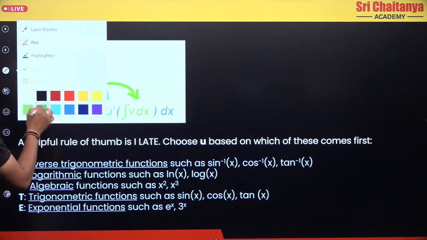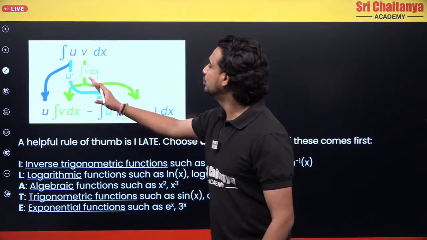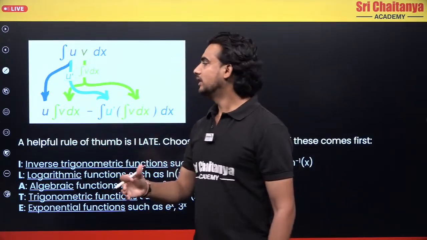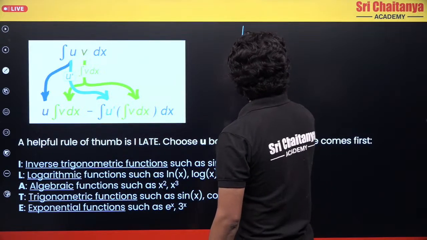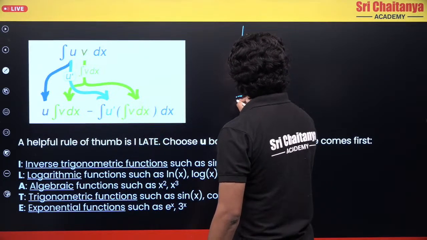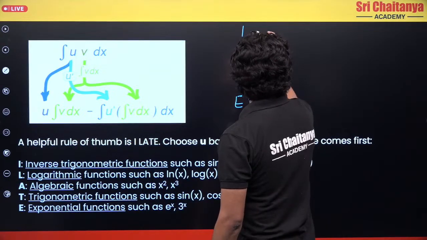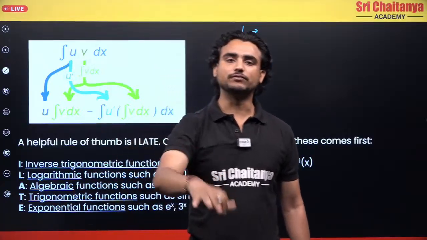Now the second most important thing: how do I choose whom to keep as u and whom to keep as v? There is a rule, and that rule is ILATE. This rule helps us decide which function to take as u and which function to take as v.